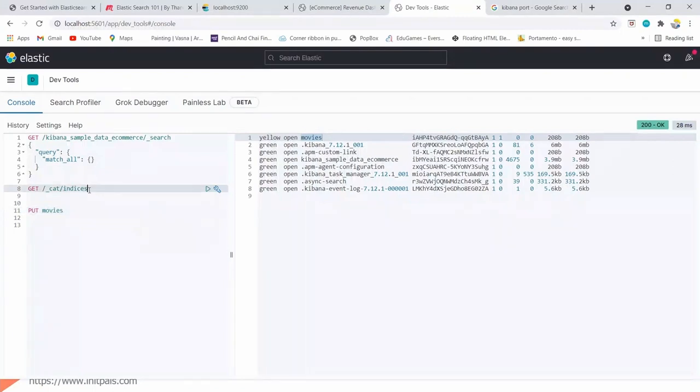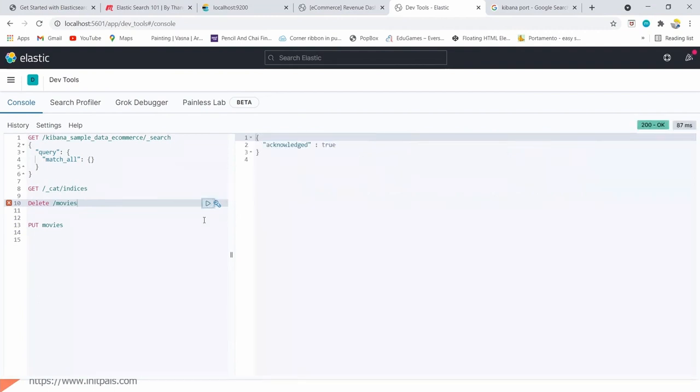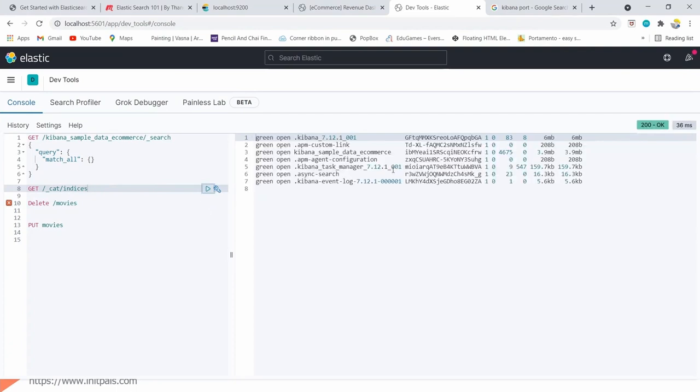Now I need to add the data here, right? Before adding the data, let's see the mapping. The other point is I can delete the index using DELETE. So I have deleted it, and the index is gone.